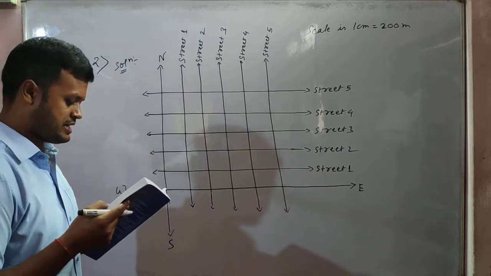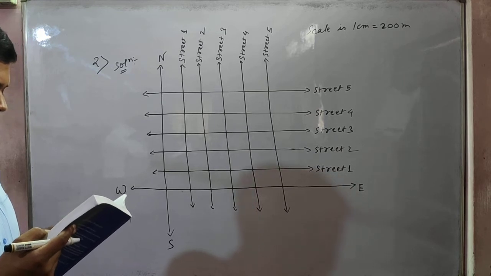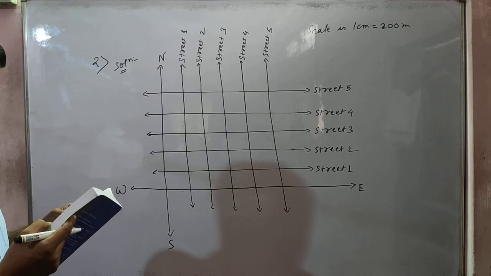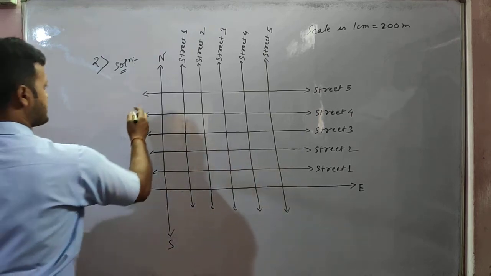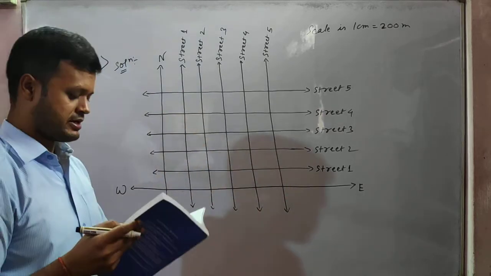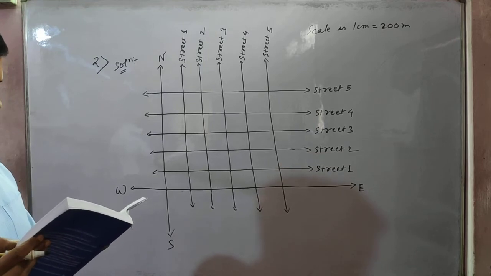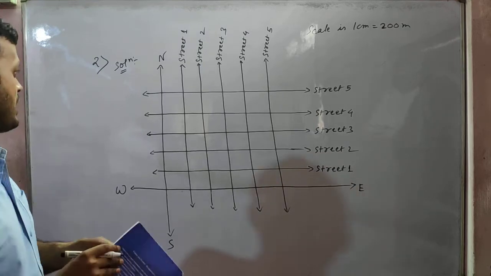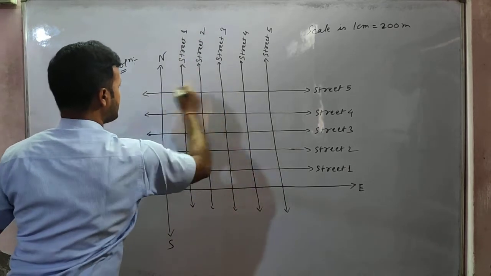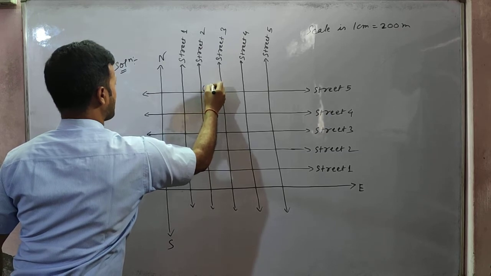If the second street running in the north-south direction, this one, the second street, and the fifth running in the east-west direction meet at some crossing, then we will call this street 2,5. These two are meeting at this point, and this point will be called 2,5.